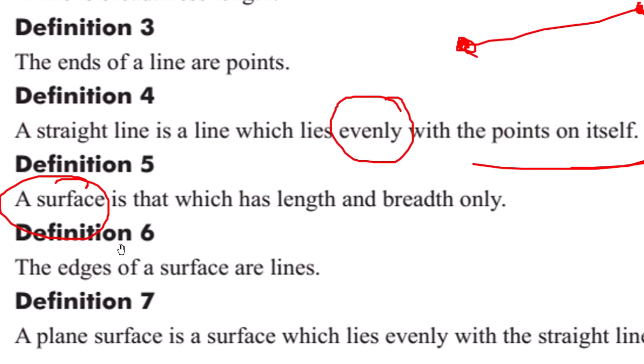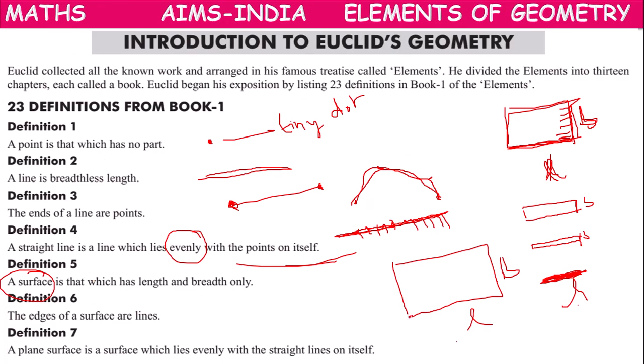So next, definition 6. He told about edges. The edges of a surface are lines. Now this is the surface. This surface has edges: one line here, one line here, one line here, one line here. These are called the edges of a surface. The lines of a surface are called edges.